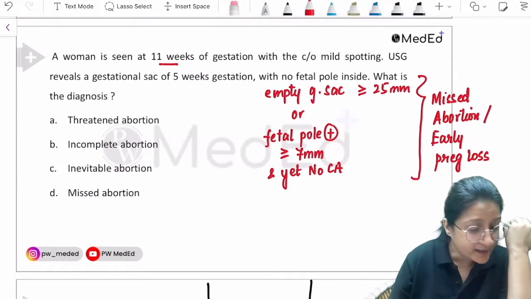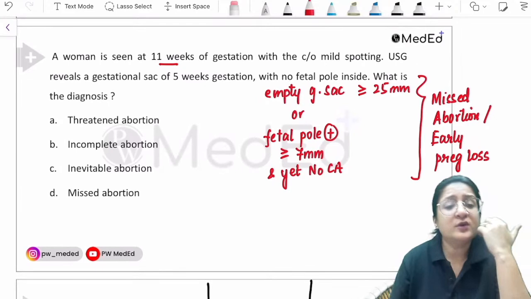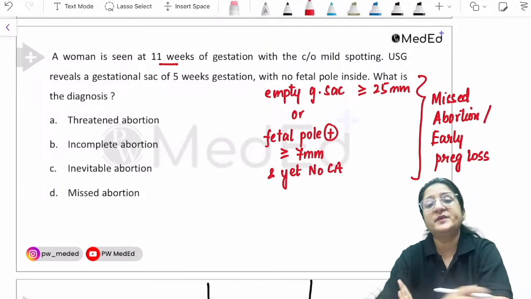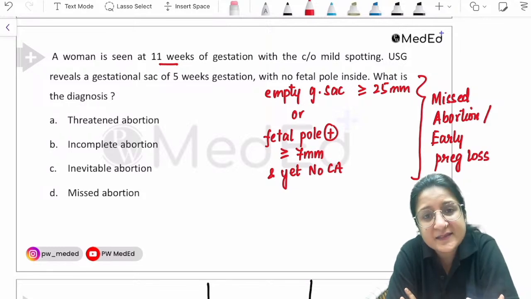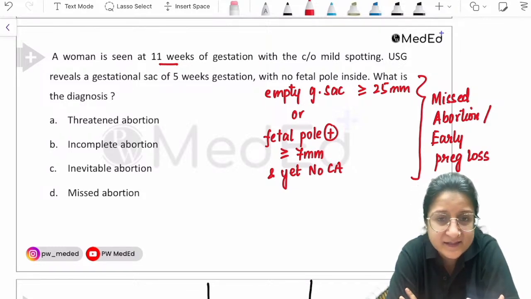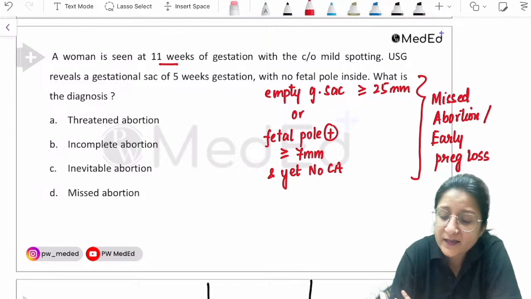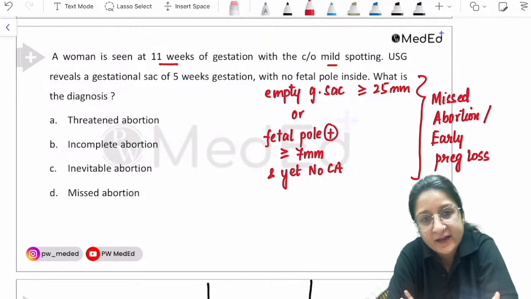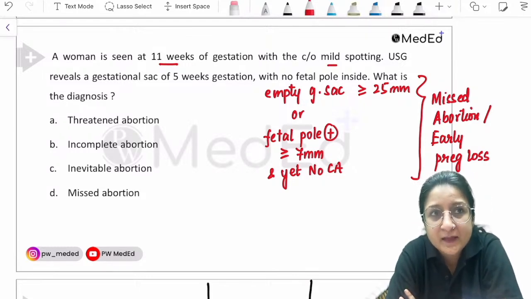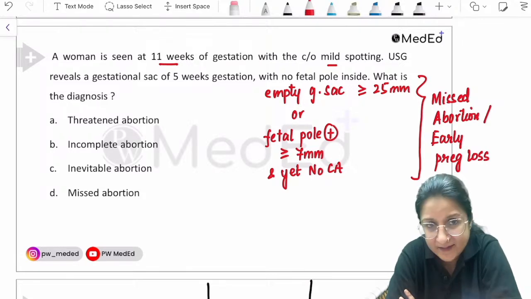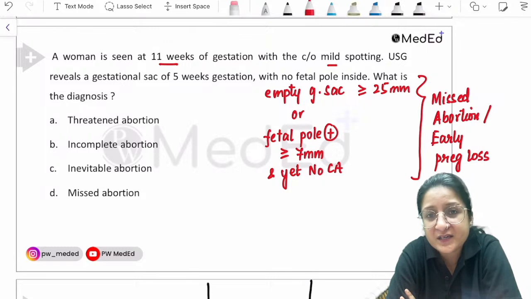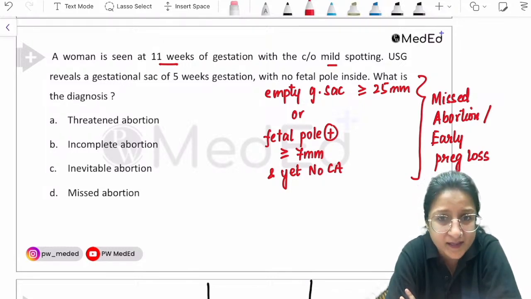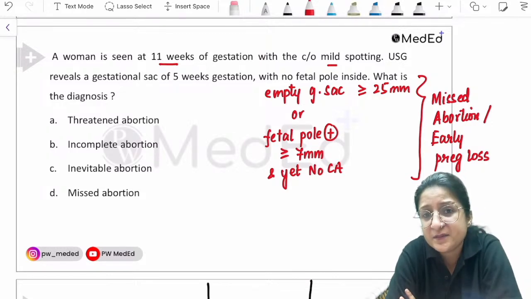Now, let's say incomplete abortion. It's not an incomplete abortion. Where is the history of bleeding? There is a sac there inside, and the patient has only complaint of mild spotting. Incomplete meaning that some products got expelled. That history of expulsion of products is not there. That history of bleeding is also not there. Just mild spotting. Patient may very well be asymptomatic.